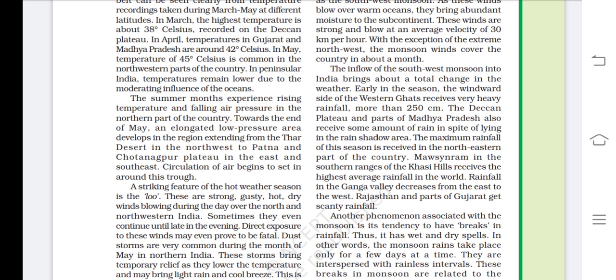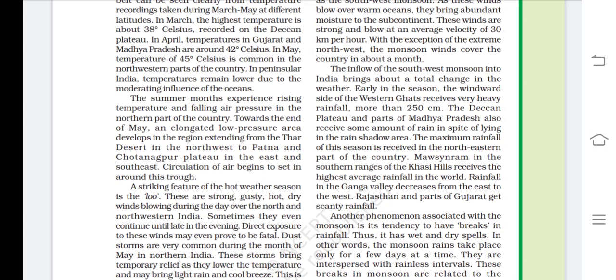What happens in the hot season? The temperature increases from March to May, and when May comes, a low pressure region is created. A striking feature of the hot weather season is Lu, that is the warm winds. Lu means the warm winds, which blow in the hot weather season. These are strong, gusty, hot, dry winds blowing during the day over north and northwestern India, where there are many regions where we experience this type of Lu.